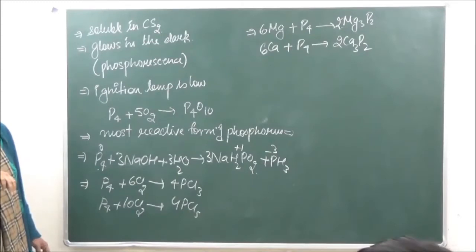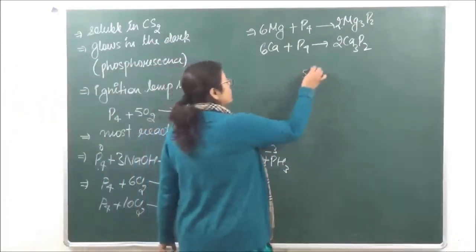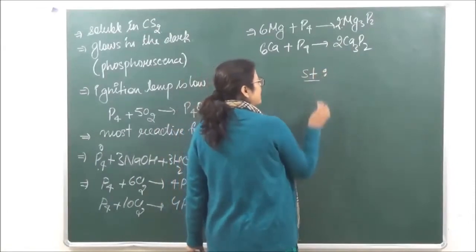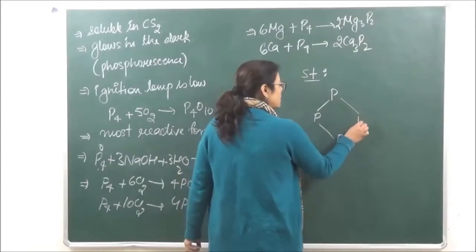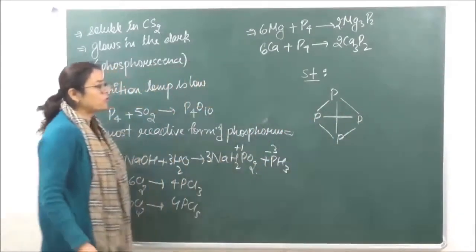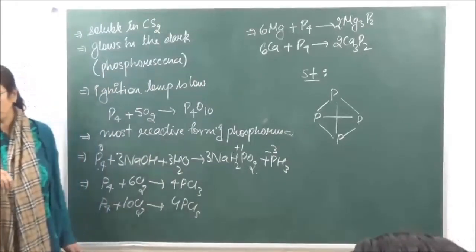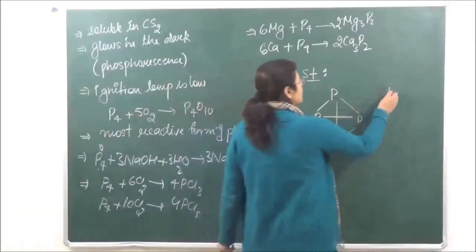Then we go on to the structure of white phosphorus. When we are looking at the structure, it has a tetrahedral structure in which each phosphorus is bonded to 3 other phosphorus, right? या इसको आप इस तरह से भी लिख सकते हो.